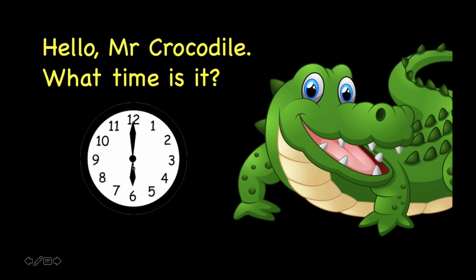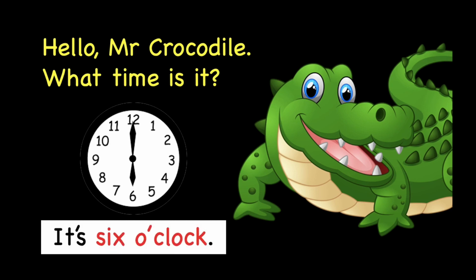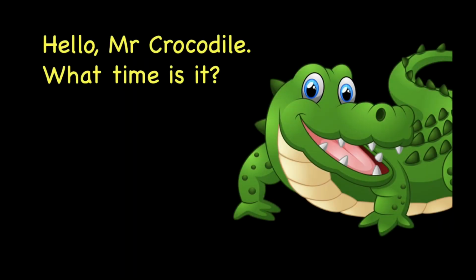Let's take a look at the short hand. The short hand is pointing at 6, and the long hand is pointing at 12. What's the time? Correct, it's 6 o'clock. The short hand is pointing at 6, so it's 6 o'clock. Let's try another one. Let's ask Mr. Crocodile one more time.